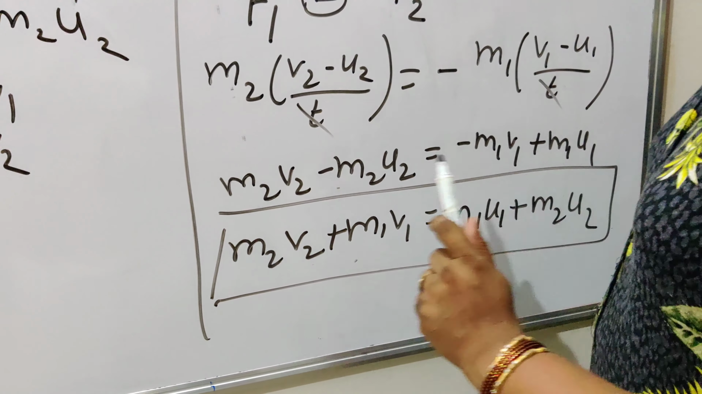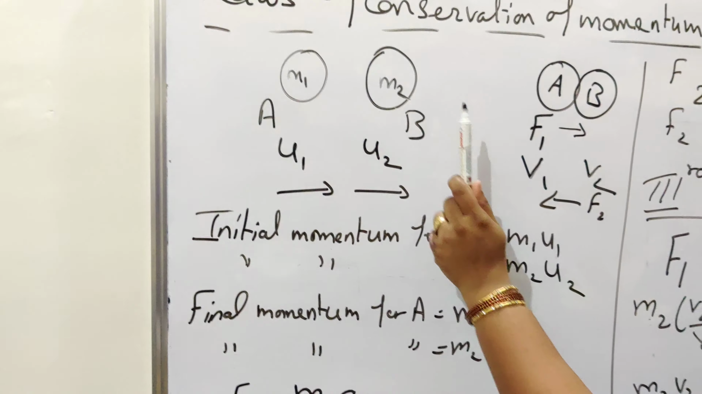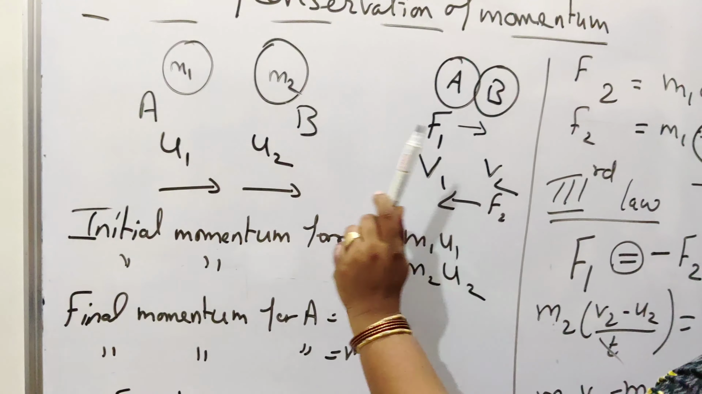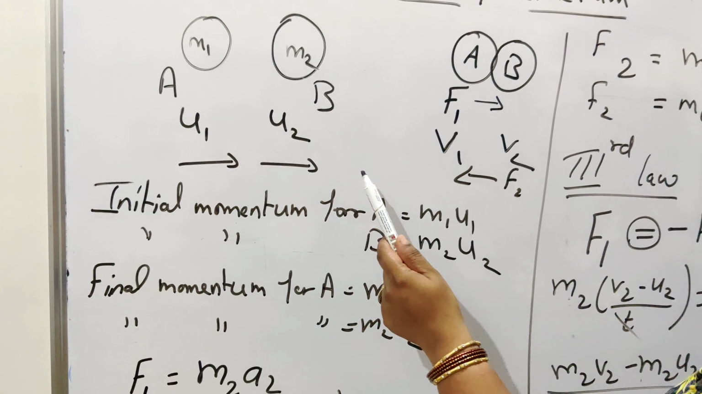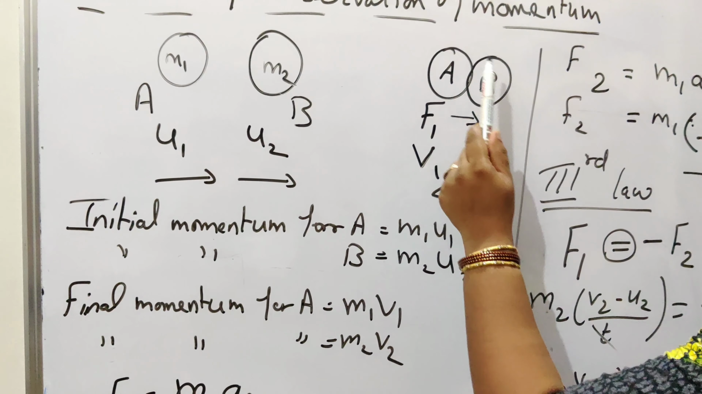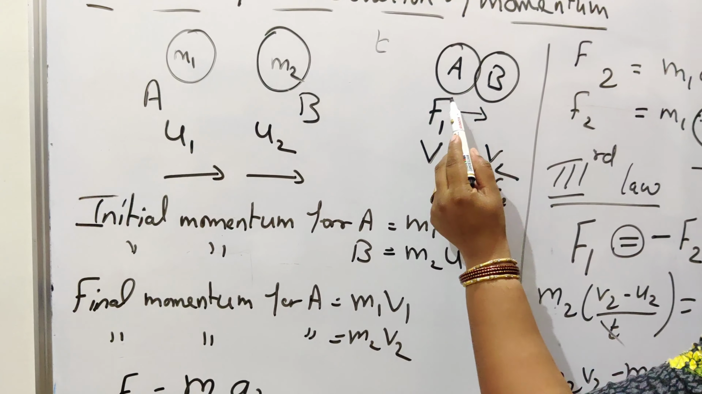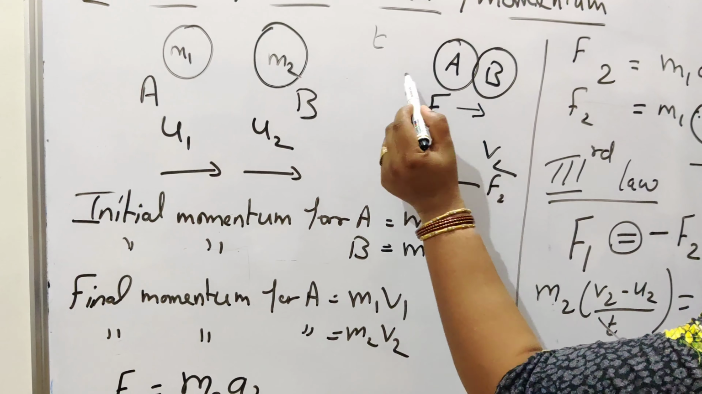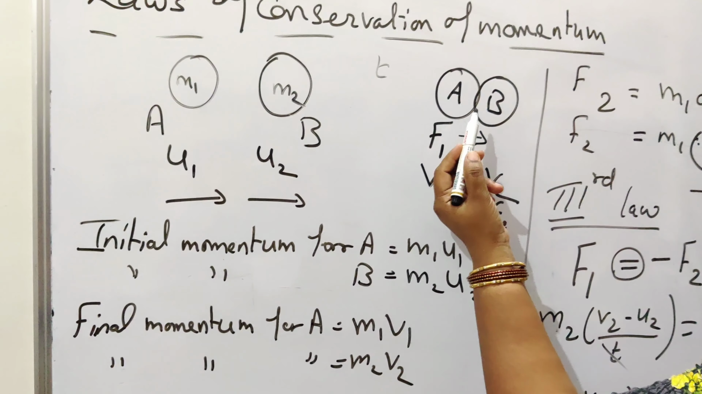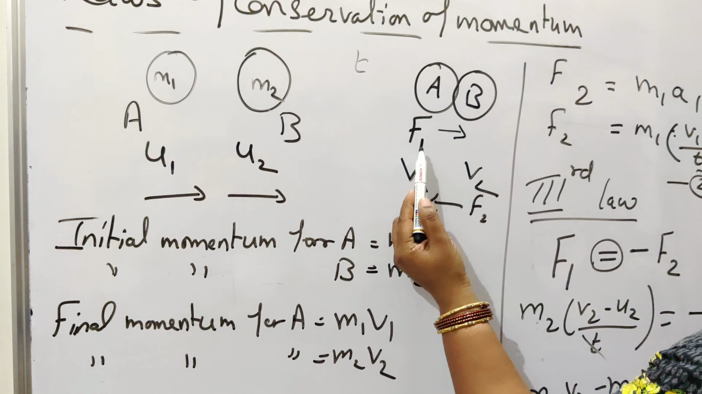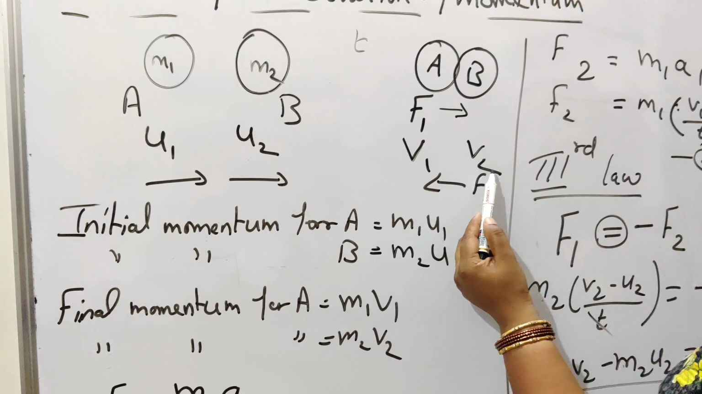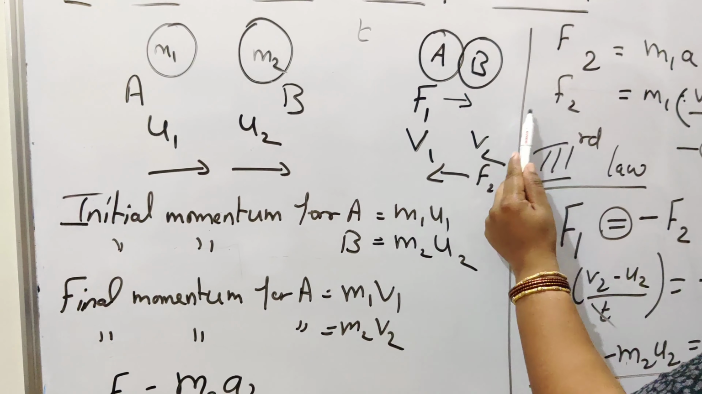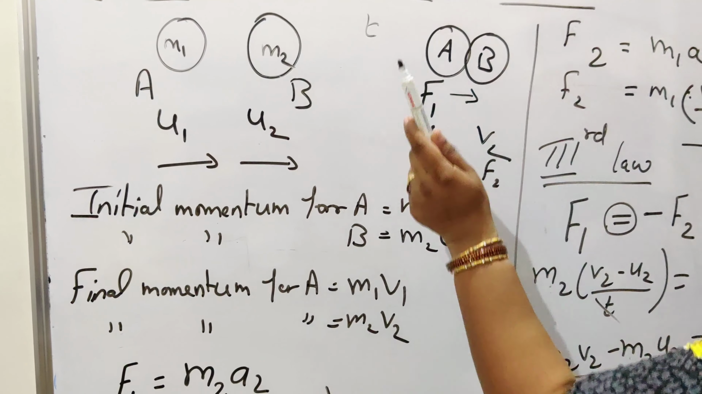Again I am repeating, there are two different bodies A and B having different masses m1, m2, moving with initial velocities u1 and u2 in the same direction. Then after some time t, this force is applied, so they collide with each other. Collision होते हैं, टकराते हैं. So what happens when force F1 is applied? Then the velocities change from u1 to v1 and u2 to v2. जब F1 B में टकराता है तो B का कुछ फोर्स A में भी जाता है.